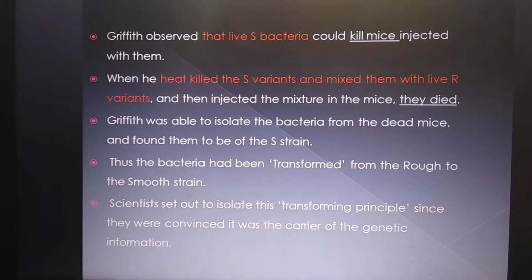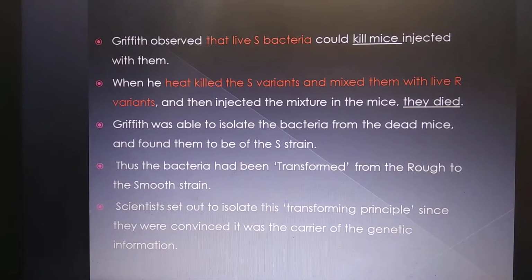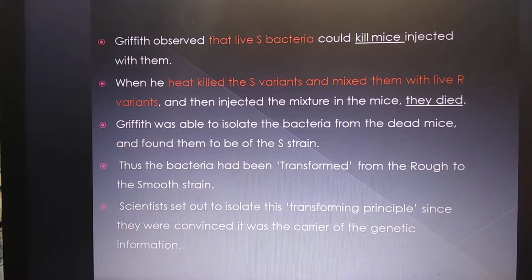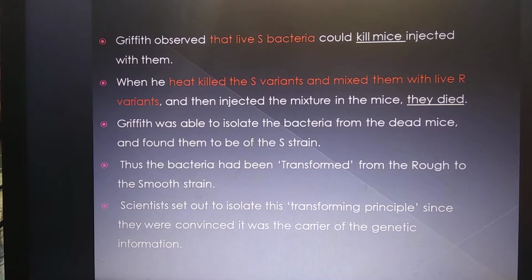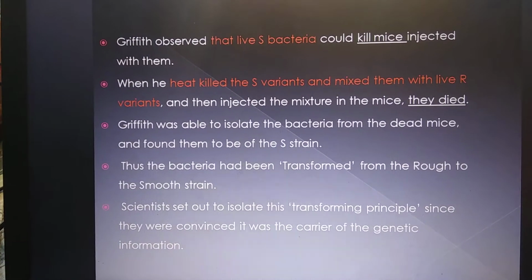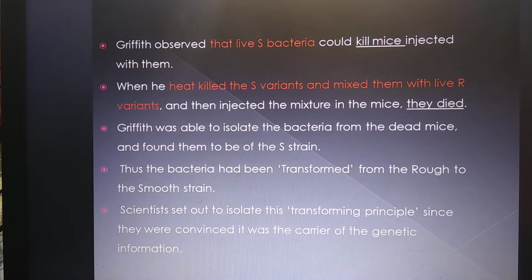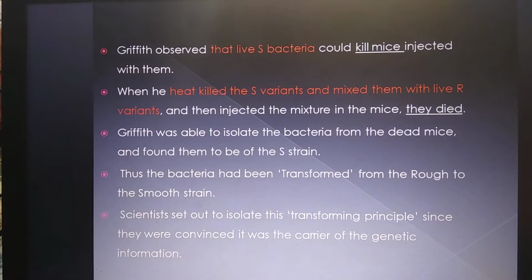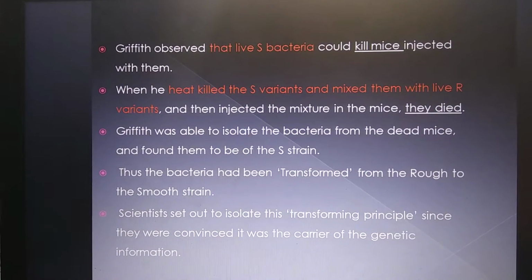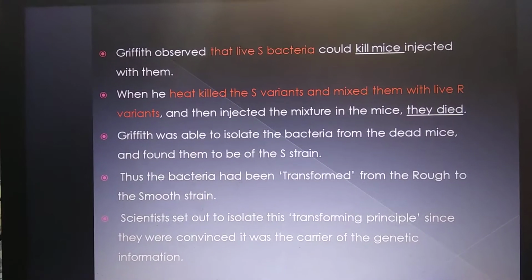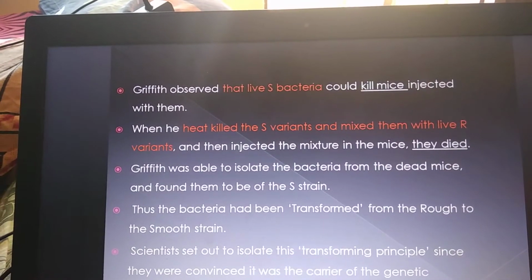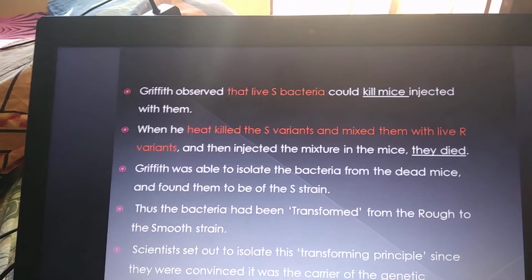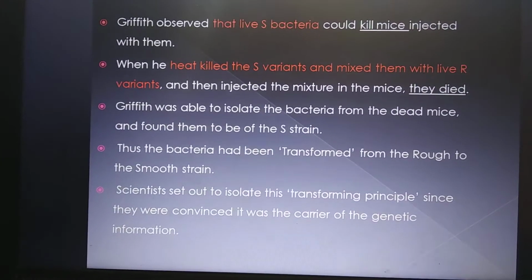Griffith observed that live S bacteria could kill mice injected with them. When he heat killed the S variant and mixed it with live R variant, and then injected the mixture in the mice, they died. Griffith was able to isolate the bacteria from the dead mice and found them to be of S strain. Thus the bacteria had transformed from the rough to smooth strain. Scientists set out to isolate the transforming principle since they were convinced it was the carrier of genetic information.